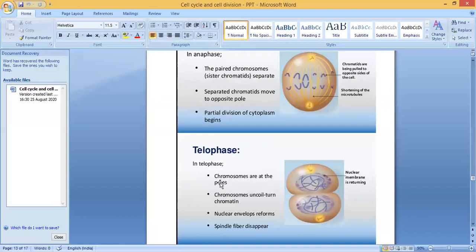Here what is happening? Chromosomes are at the poles now. They have reached both poles. Chromosomes uncoil and turn into chromatin. Then the nuclear envelopes reform. Here the nuclear membrane reforms, and here also the nuclear envelope reforms. The spindle fibers become shortened and disappear. That is telophase. The nuclear membrane is returning, and the cytoplasm constricts. You can see it started to divide and this will become two daughter cells.